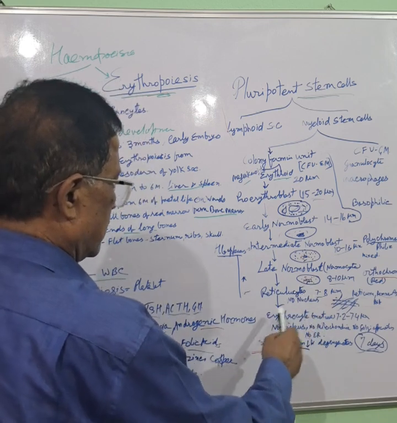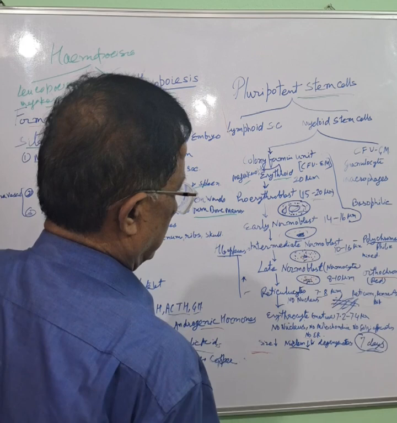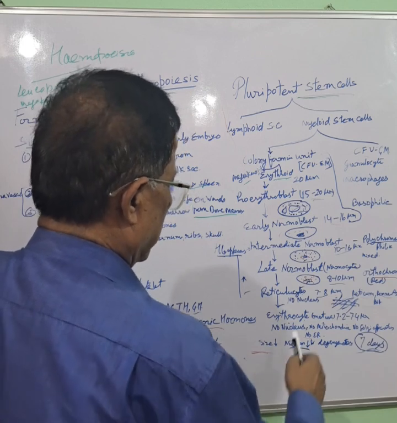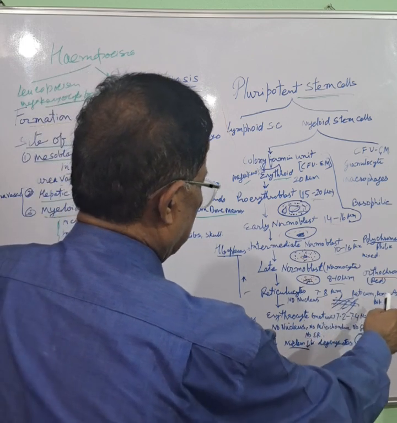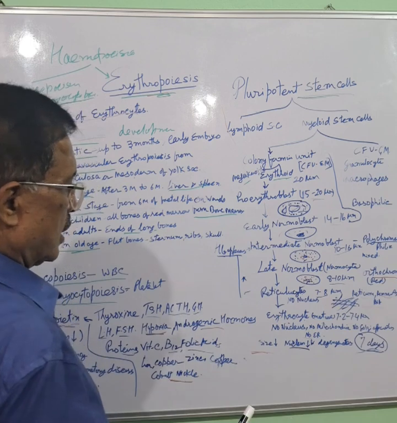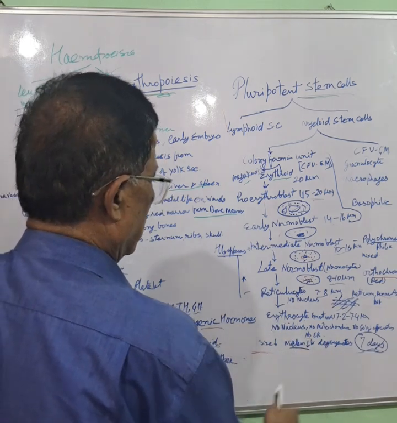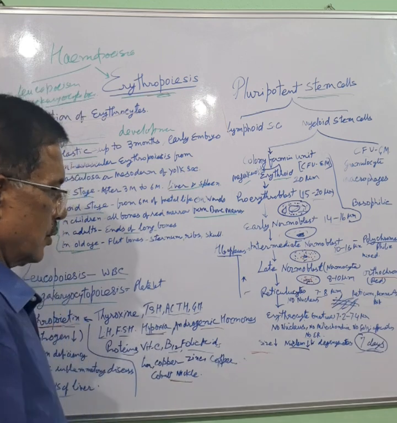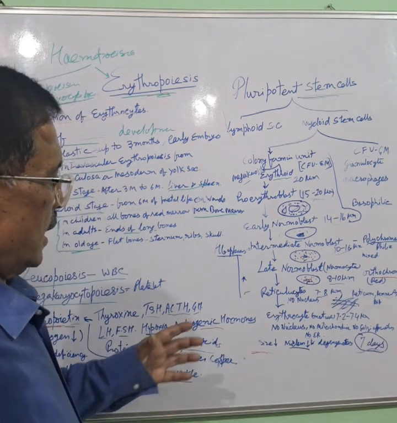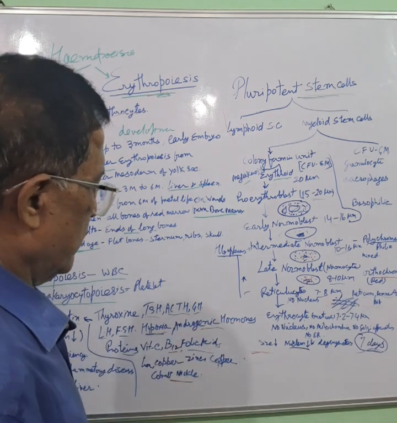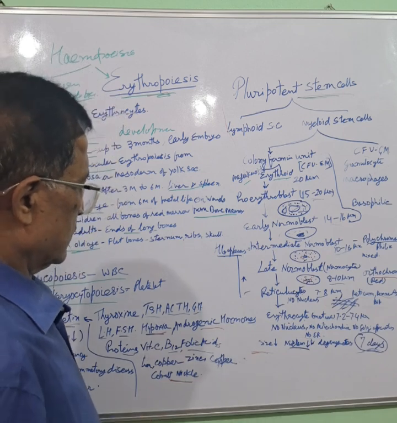Reticulocyte has a reticulum, that is, bluish fibers may be seen due to presence of remnants of RNA. Erythrocyte has no nucleus, no mitochondria, no Golgi apparatus, no endoplasmic reticulum, and they are not capable of synthesizing any protein.